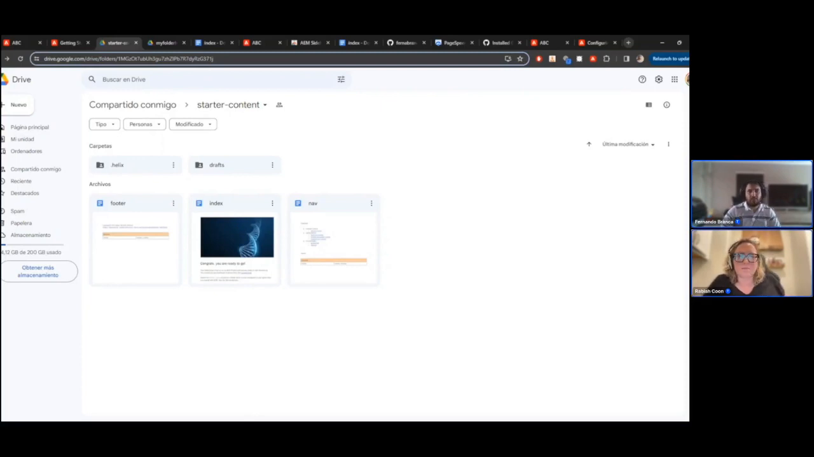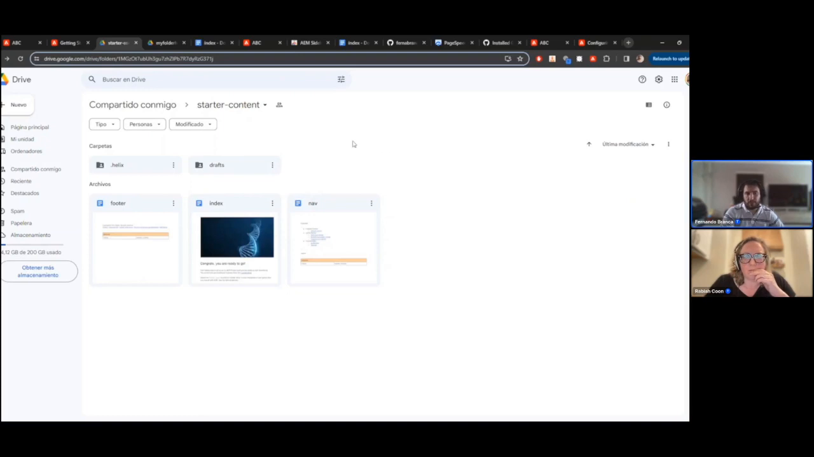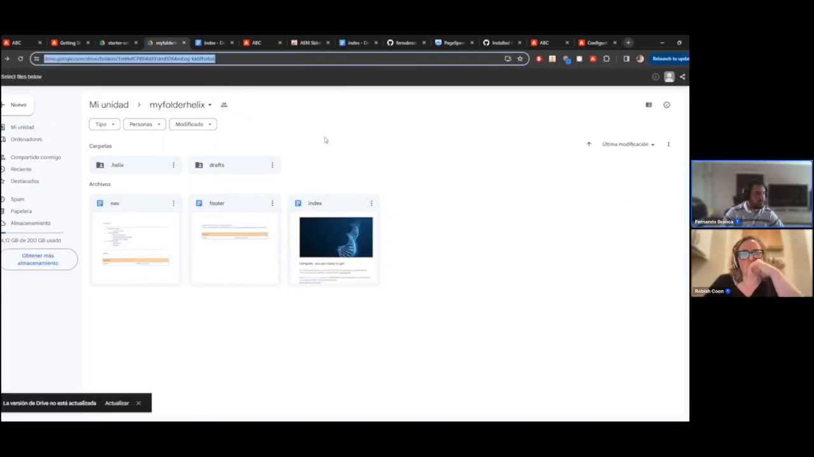Cool. So the first thing you need to do is take the example folder structure necessary for our authoring document from the template provided by Adobe. You will see there is something called starter content. Simply download it and upload it to your own Google Drive with any name you prefer. You can see that I named mine My Folder Helix, with the same reference structure of folders and files.